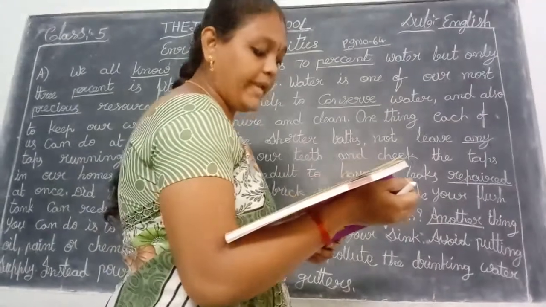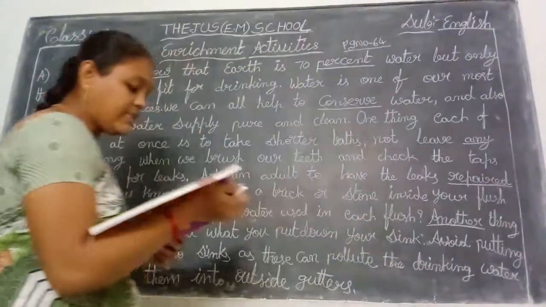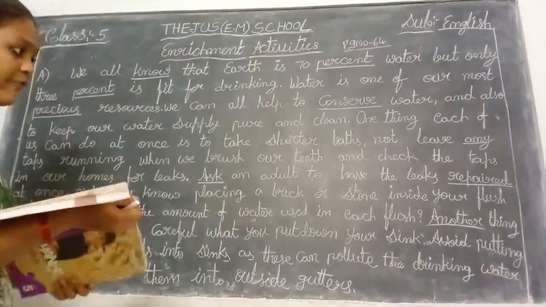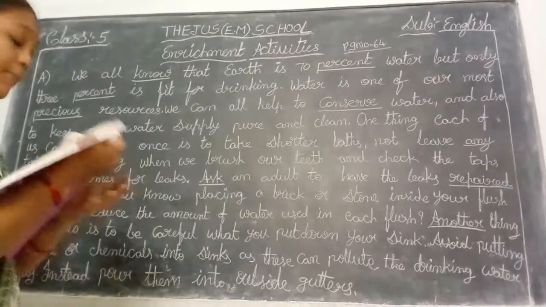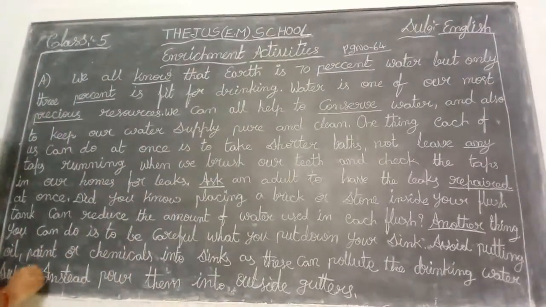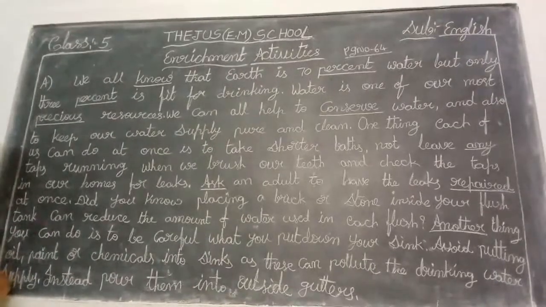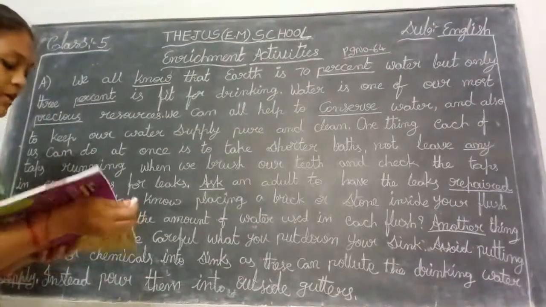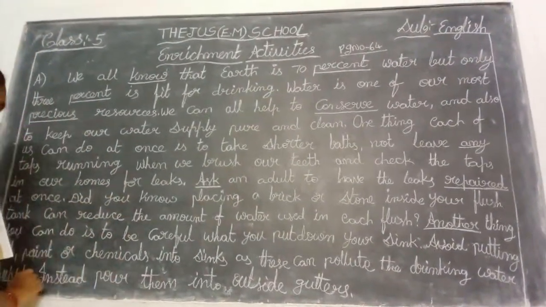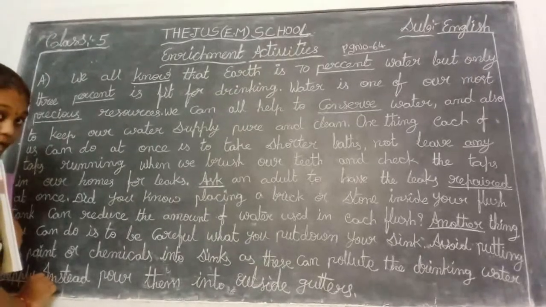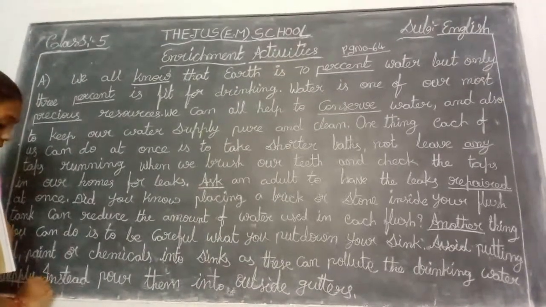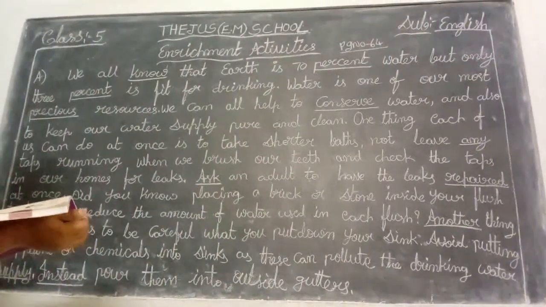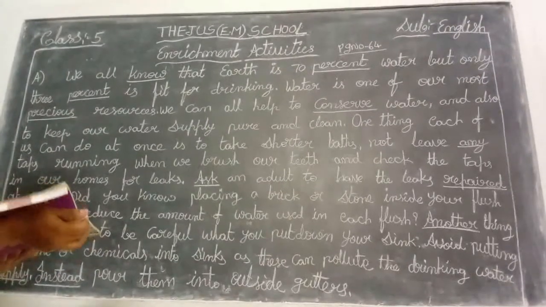Avoid putting oil, paint or chemicals into sinks as these can pollute the drinking water supply. Only supply, but here in your textbook supplies is given. You write supply in that place. SUPPLY. Next, instead. Here after the full stop you write the first letter as a capital letter, but a small letter is given here. So you write capital I. Instead, pour them into outside gutters.